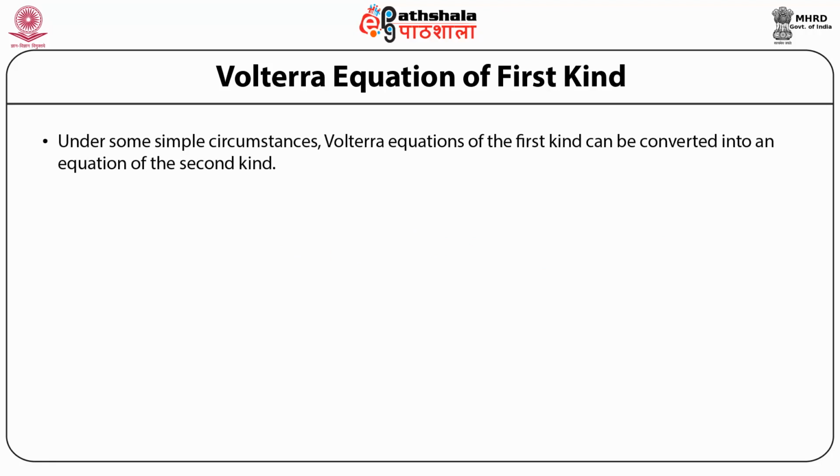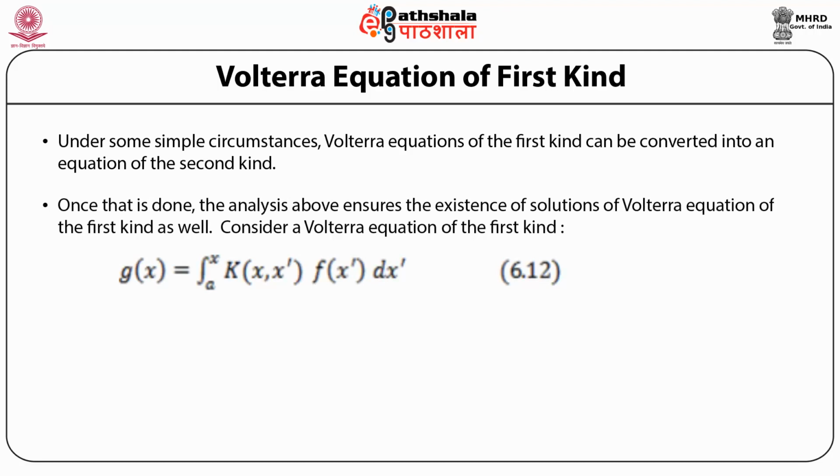Under some simple circumstances, Volterra equations of the first kind can be converted into an equation of the second kind, and we already proved that a Volterra equation of the second kind always has a solution. Once that can be done, the above analysis ensures the existence of a solution of the Volterra equation of the first kind as well. So if we are able to convert a Volterra equation of the first kind into a Volterra equation of the second kind, then we are assured of the existence of the solution.